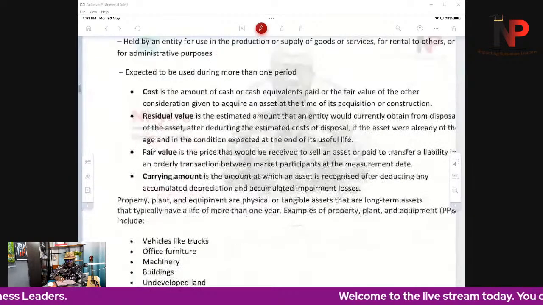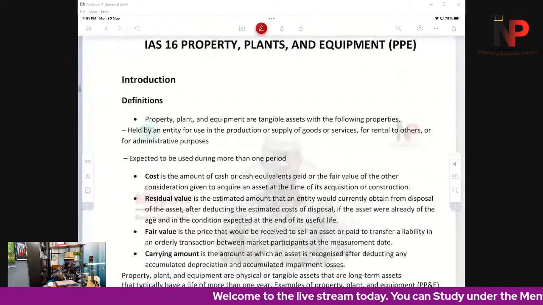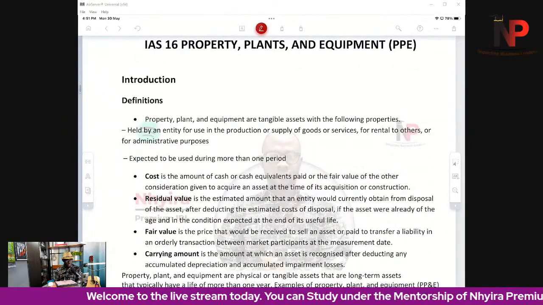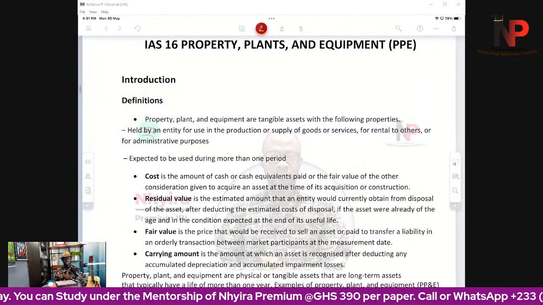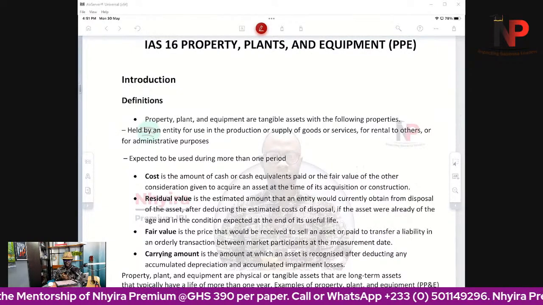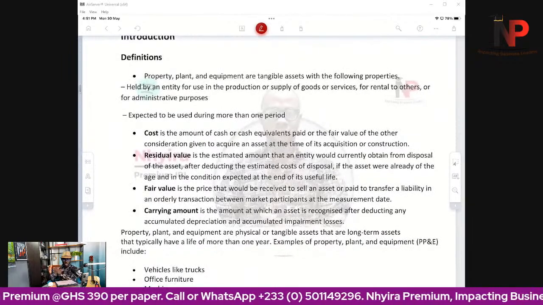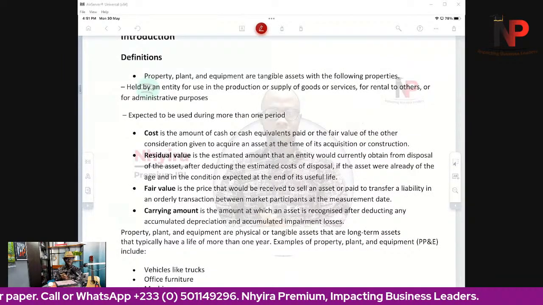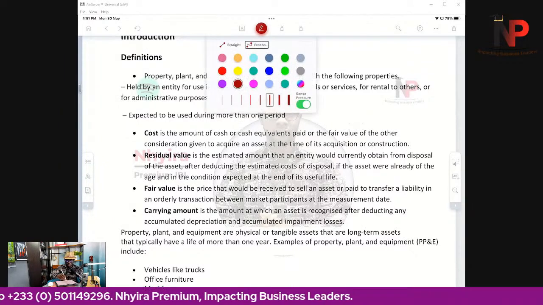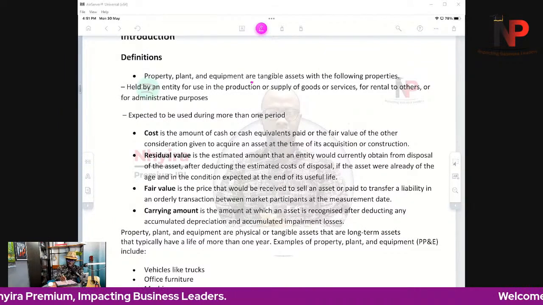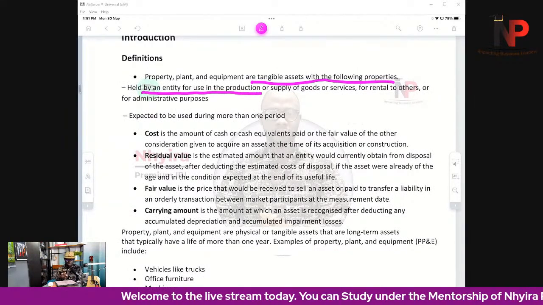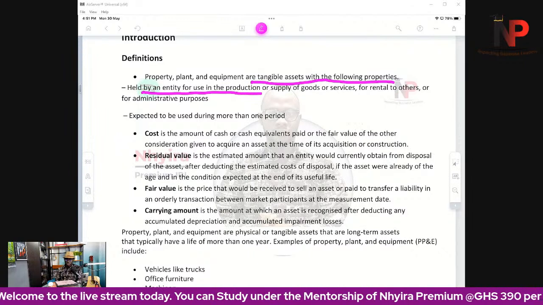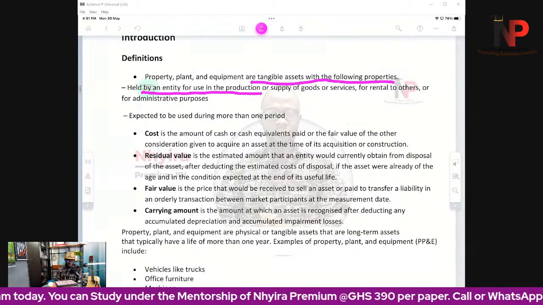Our discussion today is going to be centering around IAS 16, property, plant, and equipment. So to get excited about it, let's look at some few definitions that we need to familiarize ourselves with, in order for us to build our knowledge up generally in that particular case. So when we say property, plant, and equipment, in simple language, we are just talking about the tangible assets with the following properties. That is, one, held by an entity for use in the production or supply of goods or services, or for administrative purposes.